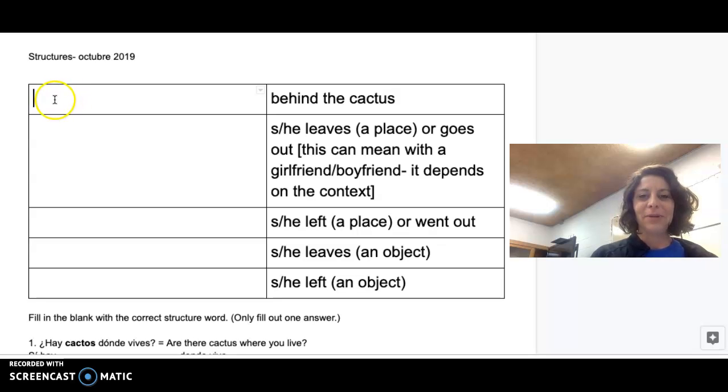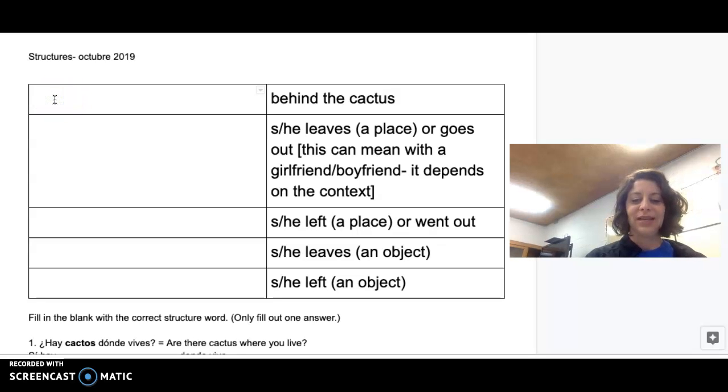Bueno, primero tenemos la estructura detrás del cacto. Okay, so detrás del cacto. Okay, so detrás de is the way I say behind, and el cacto is the cactus. So, detrás del cacto.